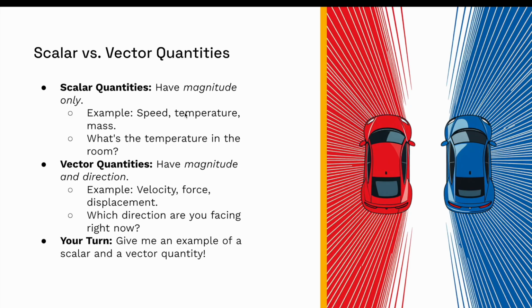Temperature, you might be thinking, this guy's wrong here. He said that temperature is a scalar quantity. Well, that's true. Even though you can have negative 25 degrees Celsius, keep in mind the SI unit of temperature is Kelvin. Kelvin has an absolute zero, meaning that the lowest it can be is zero. It can't be negative 100 Kelvin, it can't be negative 2 Kelvin. The lowest it can go is zero. That's the same with mass. So all of these are scalar quantities.